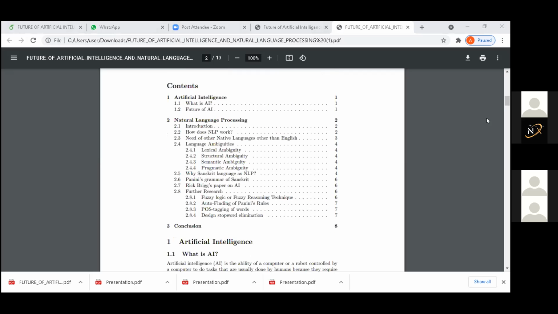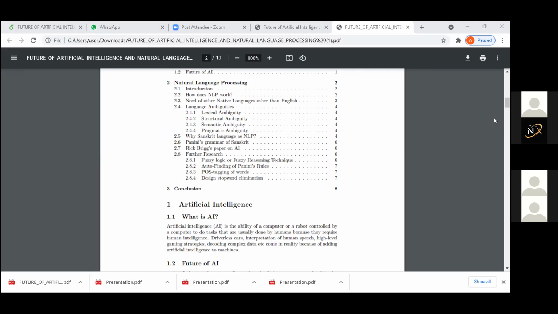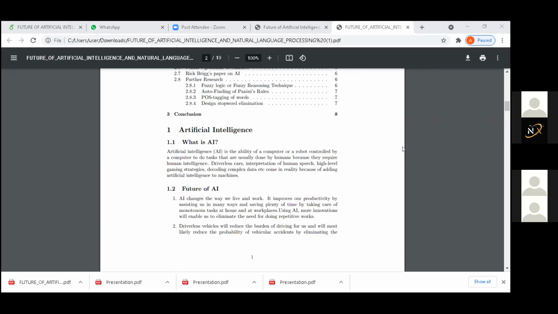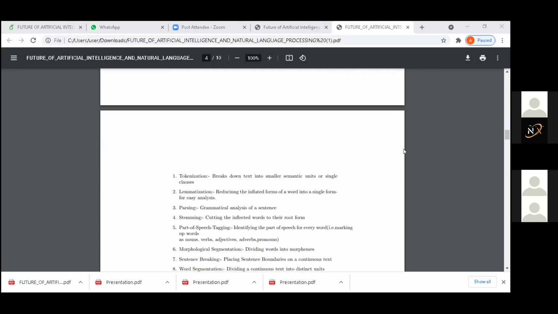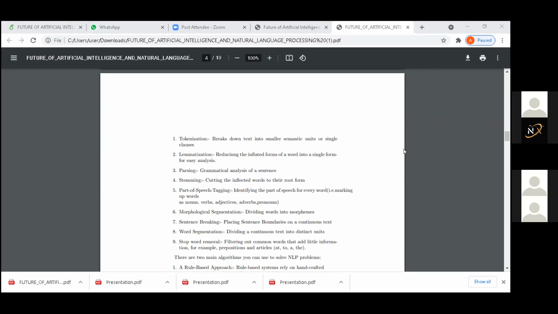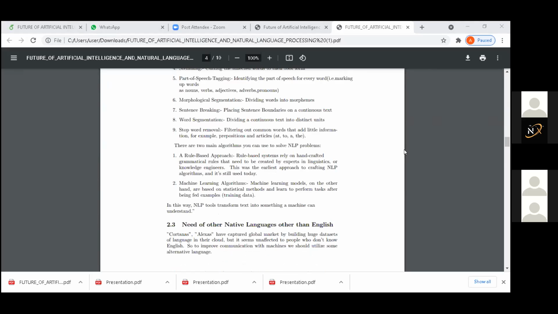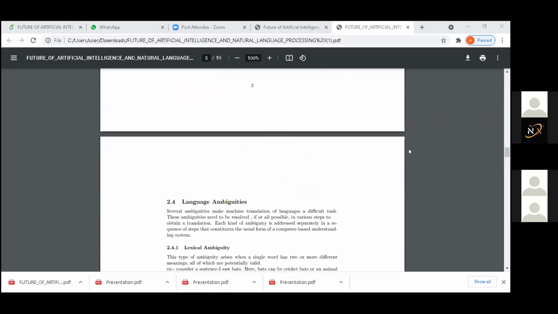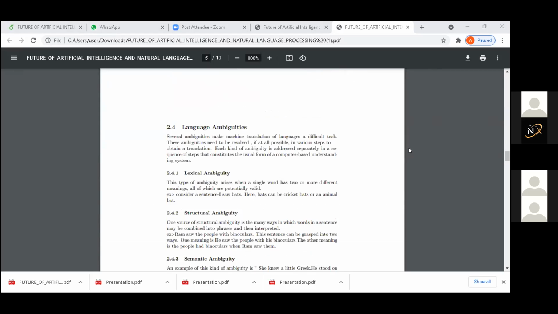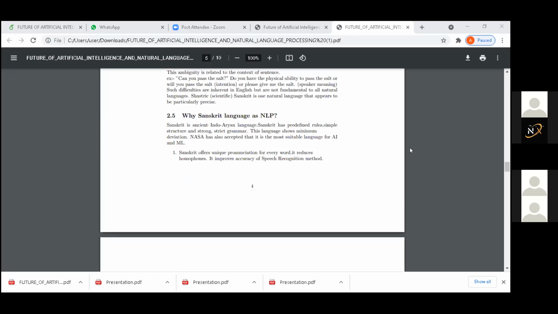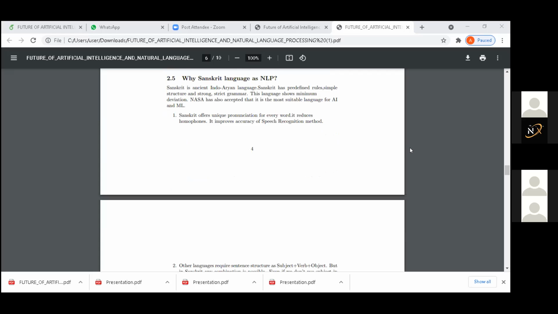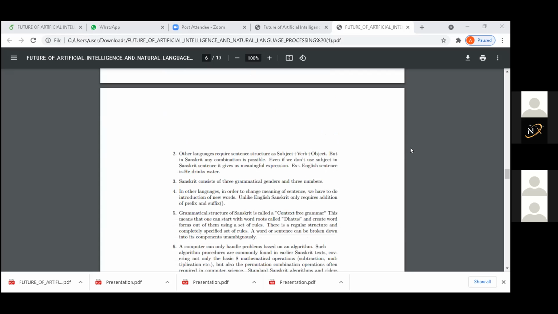So we have classified it into two parts. First one is AI and NLP, and then why should we think of Sanskrit language? So this is what is AI and what is the future of AI. Then how NLP works, meaning different terms involved in natural language processing, which we have seen just now. Then the need of other native languages other than English. Then English language shows different kinds of ambiguities like lexical, structural, semantic, pragmatic ambiguities. Then what are the fundamentals of Sanskrit that we have written?